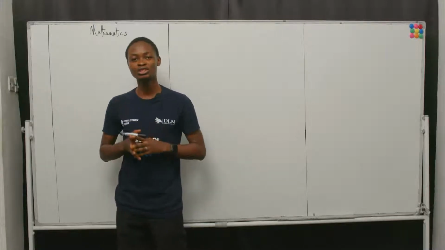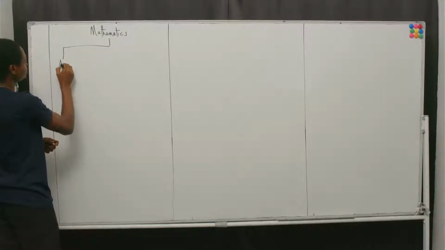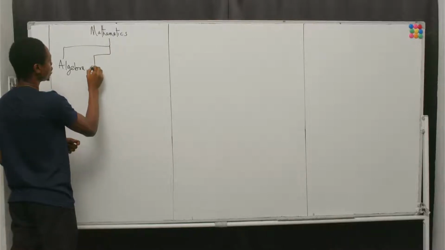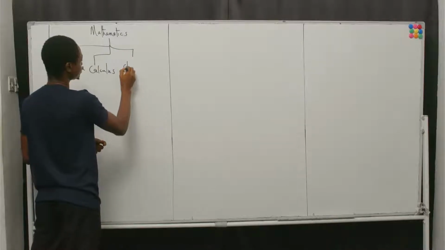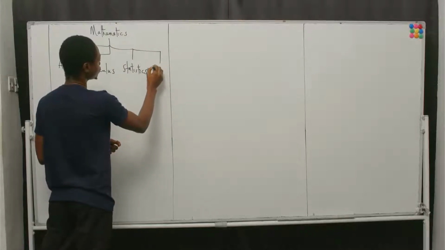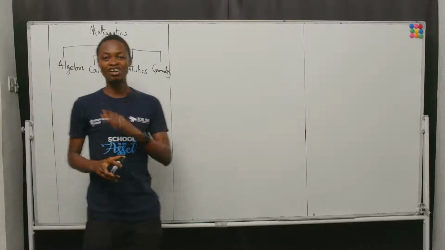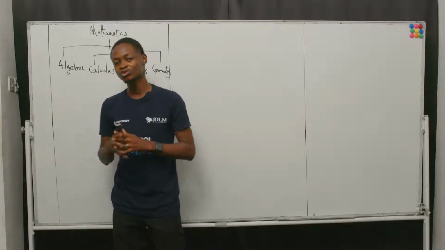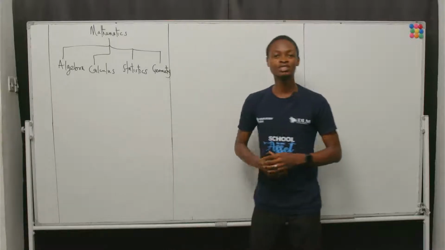Now, these core topics can be identified under the branches of algebra, calculus, statistics, and of course, geometry. Every single topic that you will have at O-level and of course A-level mathematics will cut across these four major